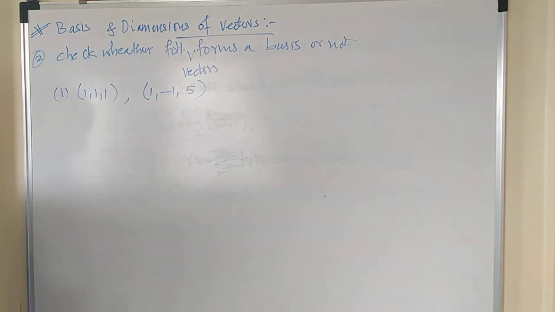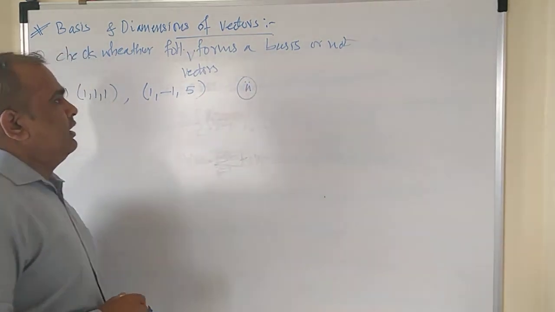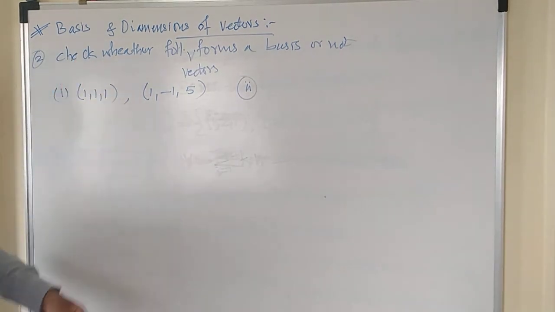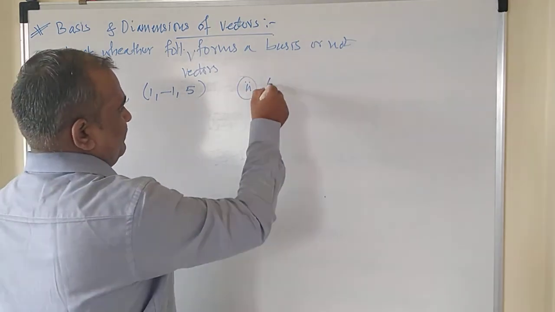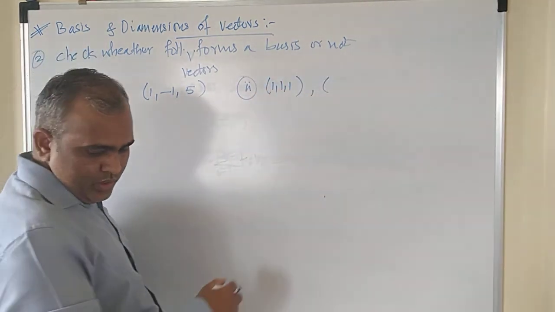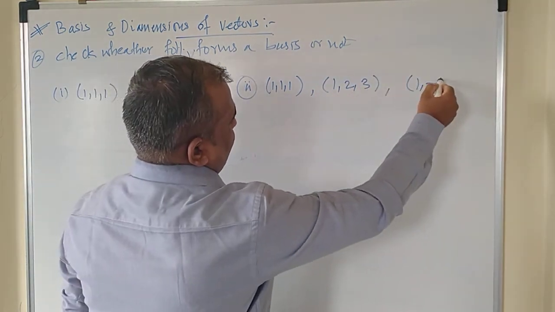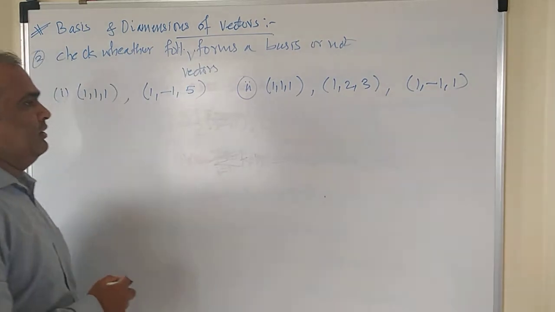The second example, I will solve only this one, and the rest will be for you as homework. The vectors are: first, 1, 1, 1; second, 1, 2, 3; third, 1, minus 1 and 1. These are the three vectors.